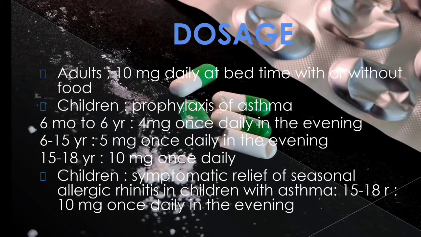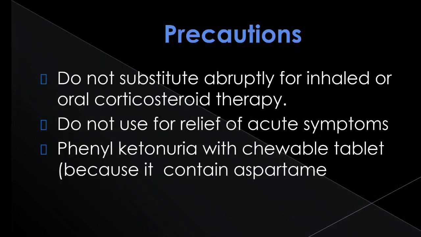6 to 12 years, 5 mg OD in the evening. 15 to 18 years, 10 mg once daily, that means OD. In children, for symptomatic relief of seasonal allergic rhinitis in children with asthma of 15 to 18 years, 10 mg once daily in the evening. Precautions: do not substitute for inhaled or oral corticosteroid therapy. That means you cannot switch to oral corticosteroid therapy.